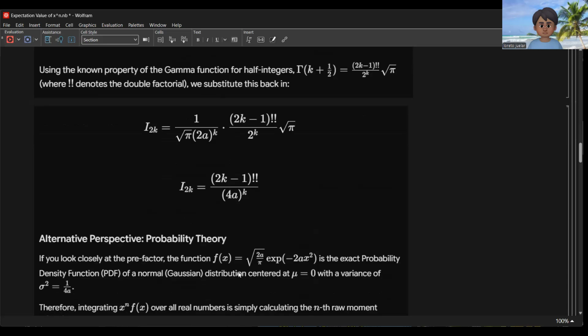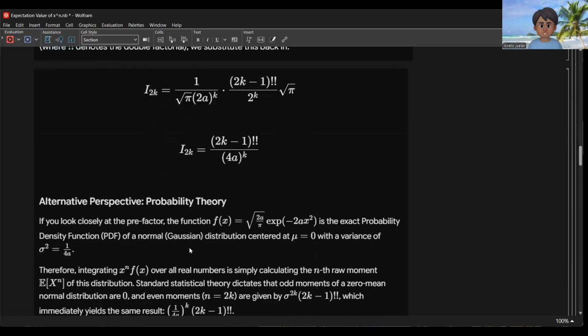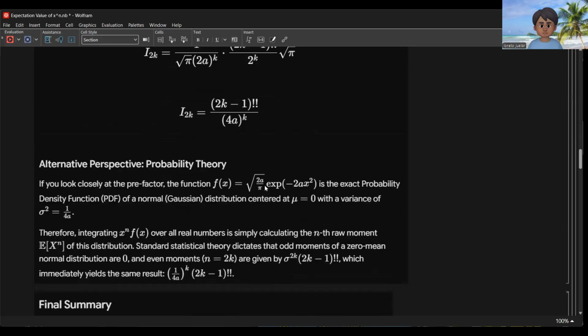Here we have an alternative perspective from probability theory. If you look closely at the prefactor, the function f of x equal to the square root of 2a over pi times e to the negative 2a x squared is the exact probability density function of a normal Gaussian distribution centered at 0, with the variance sigma squared equal to 1 over 4a.